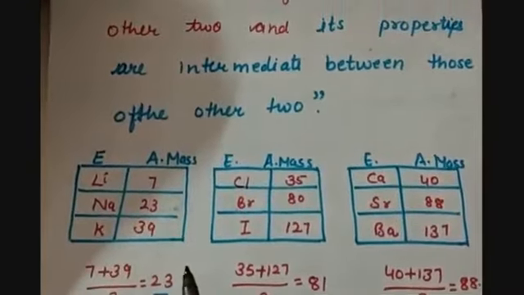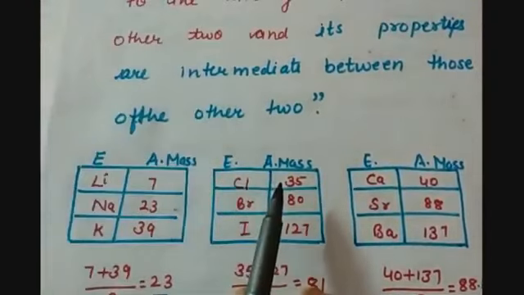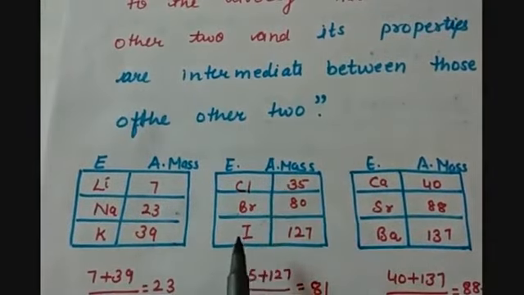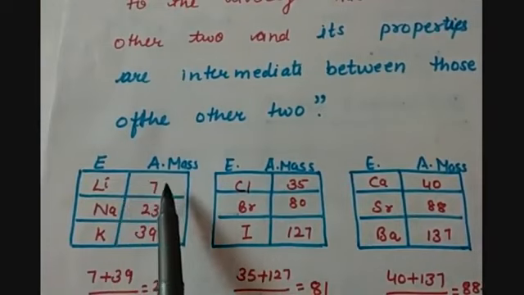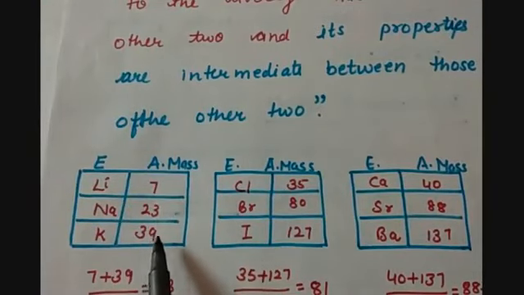So he made only 3 triads on the basis of atomic masses and properties, and he found that if we take the average of the mass of the first and third, we get an average mass which is nearly equal to the mass of the second element in the triad.